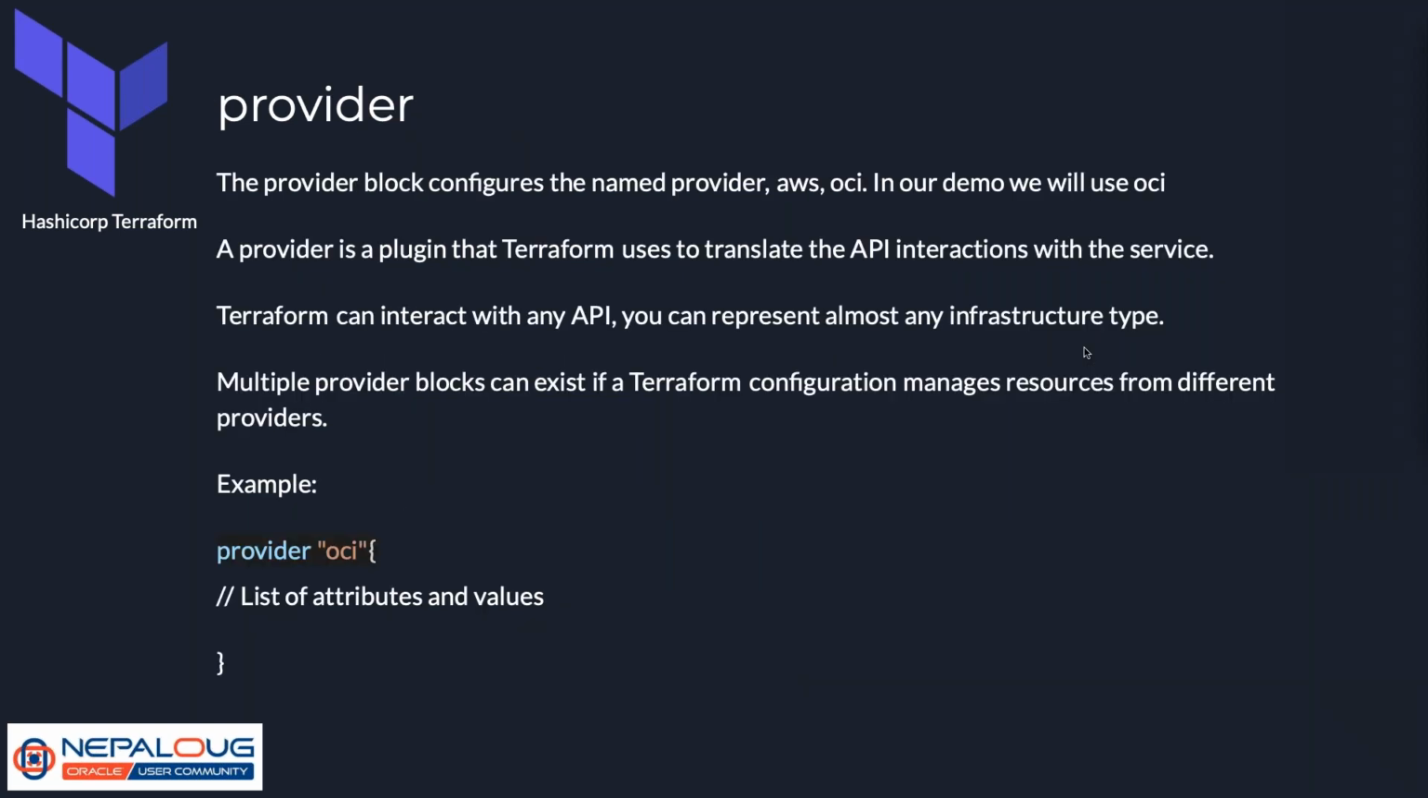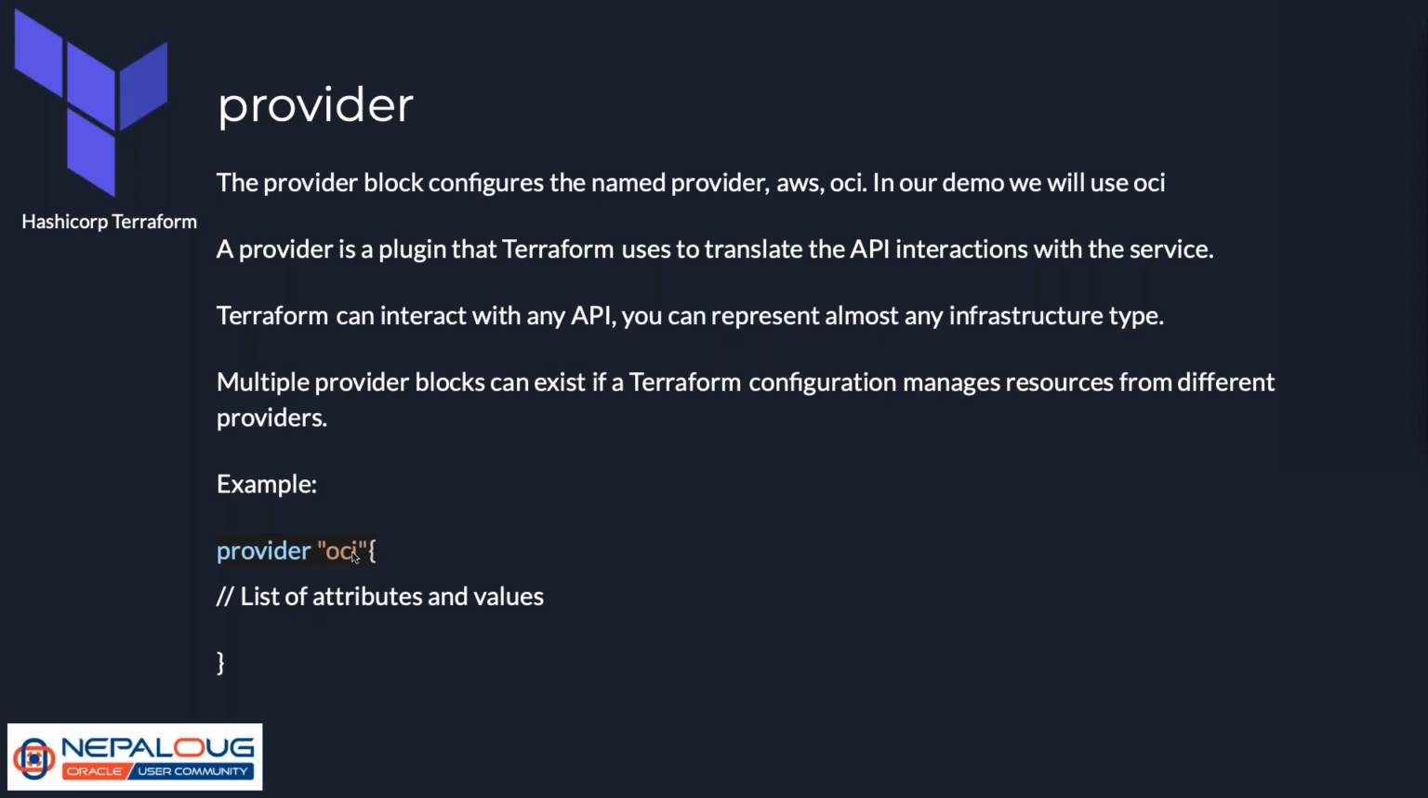Now we have a provider block. A provider block defines the named provider. You can use Terraform for any cloud provider, right? It could be AWS, OCI, Azure, Alibaba, Docker, or whatever. The provider block defines which provider we are going to use. Let's say in the example, we have provider oci. This means all the attributes and values defined within this block are for OCI, and we are going to use OCI for this Terraform deployment.